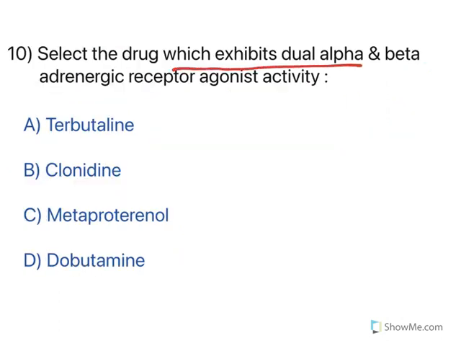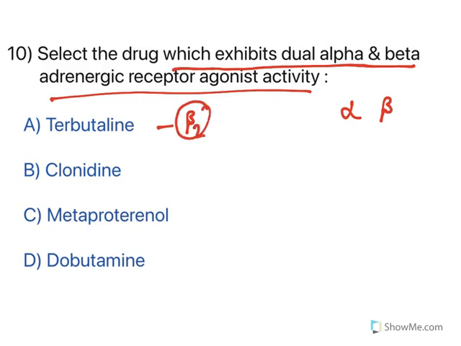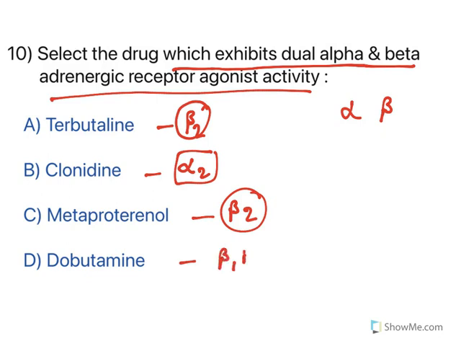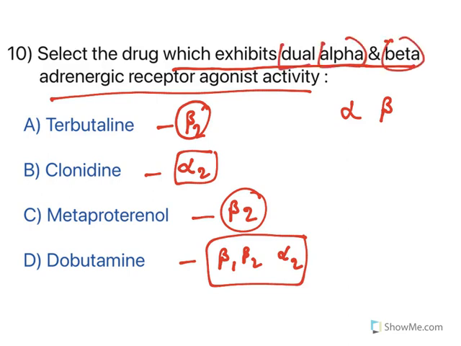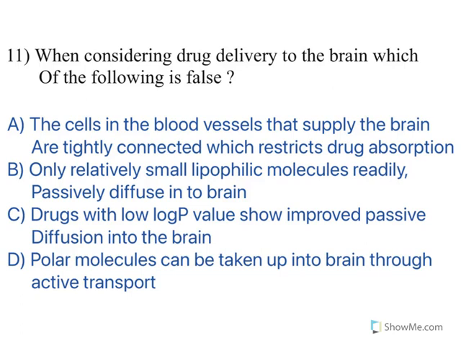Select the drug which exhibits dual alpha and beta adrenergic receptor agonist activity. See, alpha and beta. See, terbutaline has got beta agonistic activity, especially beta 2 agonist activity. Clonidine has alpha 2 activity. Metoprolol is also selectively acting on beta receptors. Now, dobutamine has got beta 1, beta 2 as well as alpha agonist activity. So, the question is about dual activity, alpha as well as beta activity, and that is what we see with dobutamine. So, option D is the correct option. Moving to the next one.